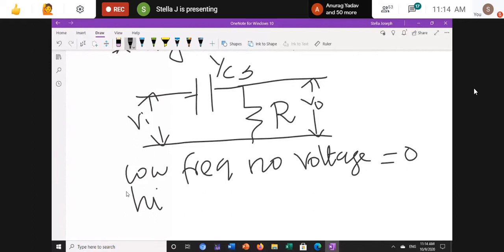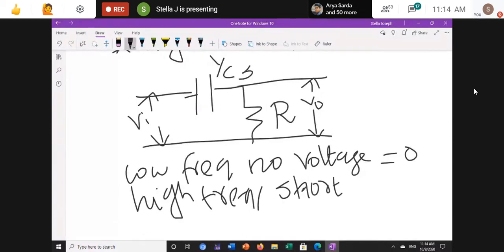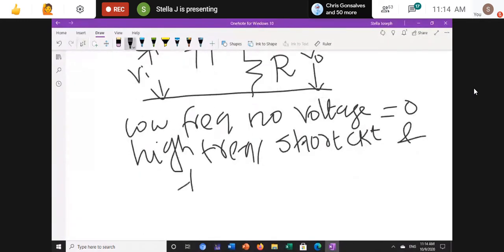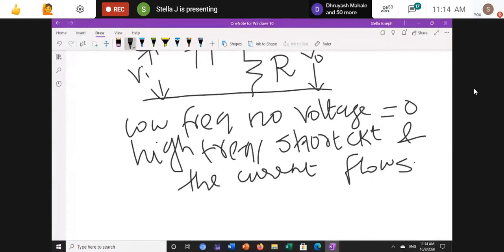But when you pass high frequency, it will act as a short circuit, and the current flows. So the high frequency signal passes through the filter. That is why we say this circuit is a high pass filter.